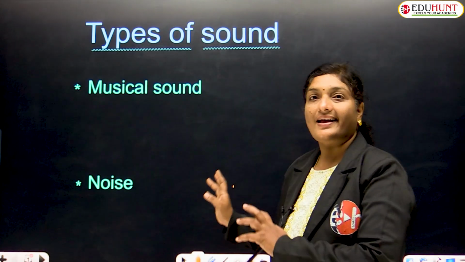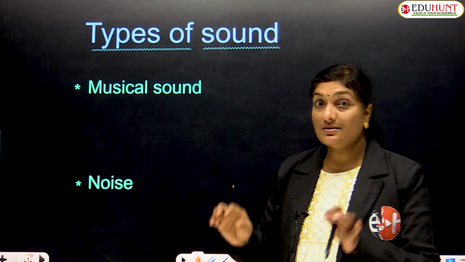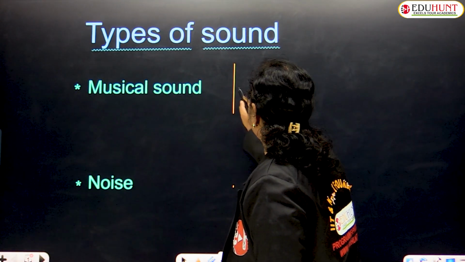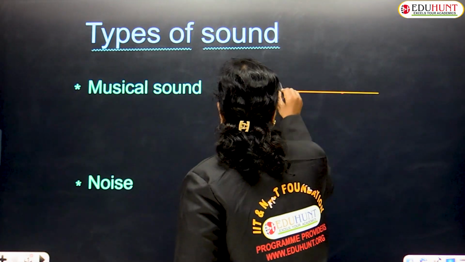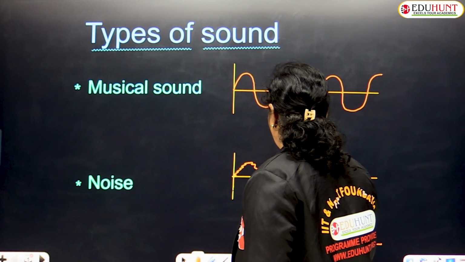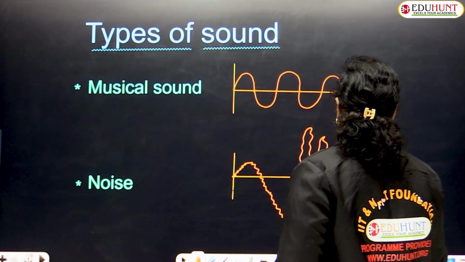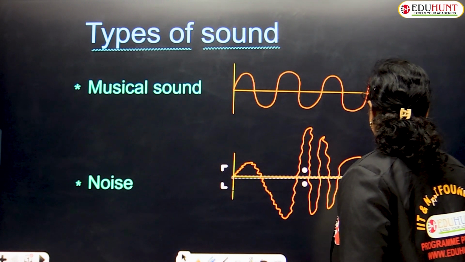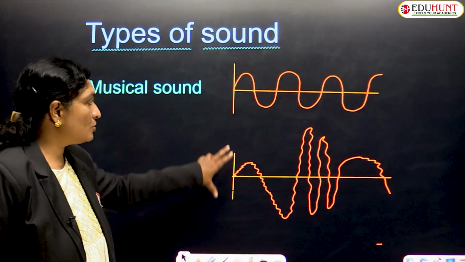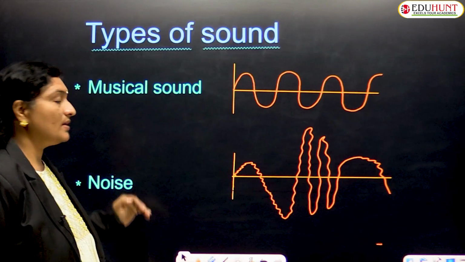Okay, children, let us try to understand the difference between musical sound and noise with the help of a graphical structure. So children, these two wave patterns explain the difference between musical sound and noise clearly.